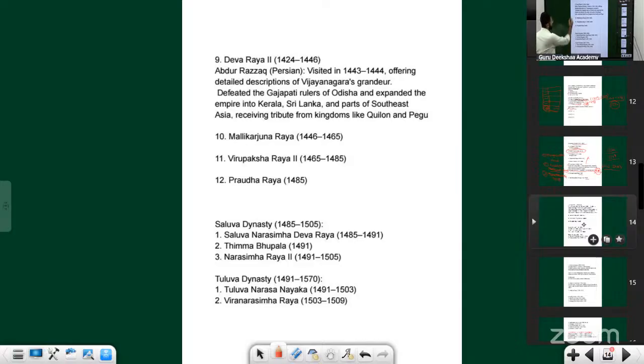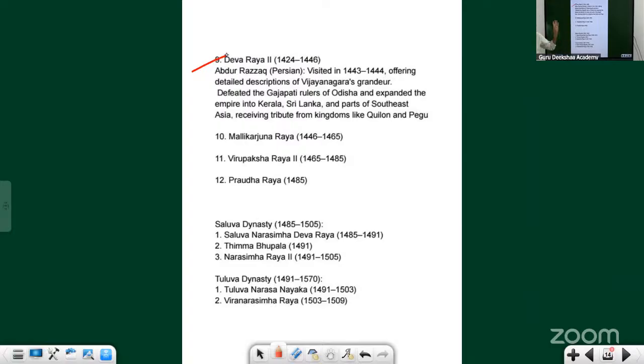Within this Devaraya I, Niccolo di Conti came into the court. Abdul Razak came into the court of Devaraya II. Niccolo di Conti is an Italian, Abdul Razak is a Persian. You will find so many rulers and so many foreign travelers that came into the court.